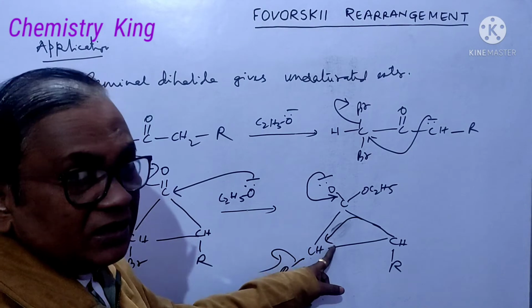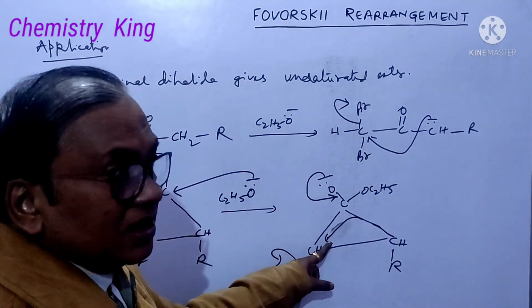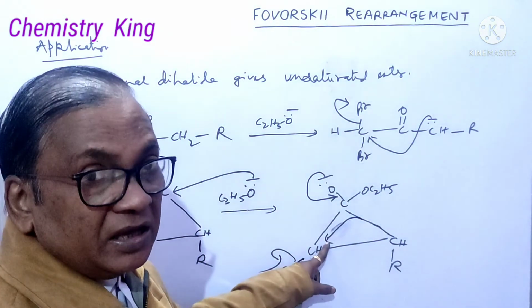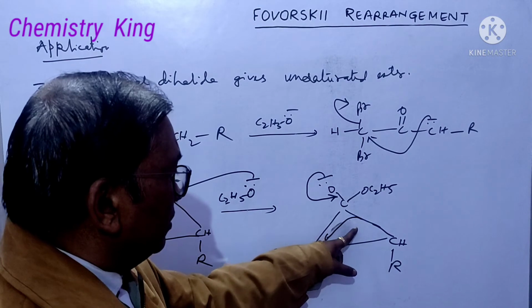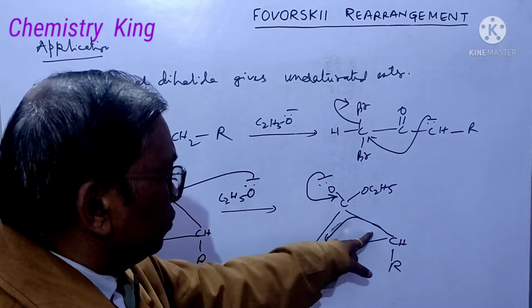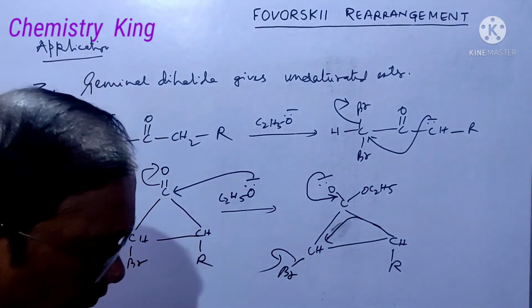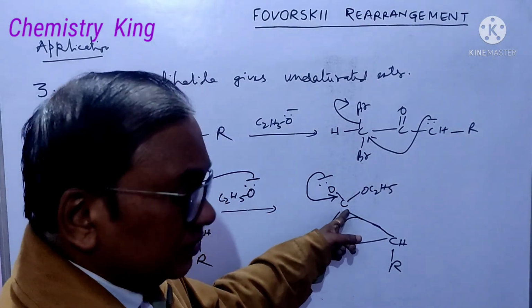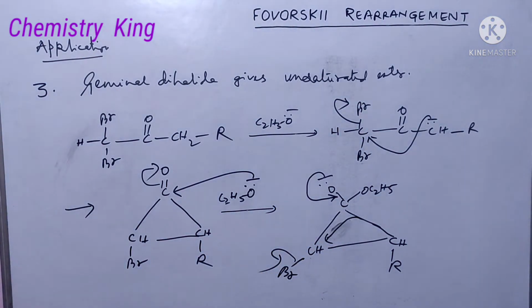Because it is sigma orbital and sigma star is here, antibonding molecular orbital. So this bond will come here, leading to double bond here. And you will get unsaturated ester in this way. Okay?